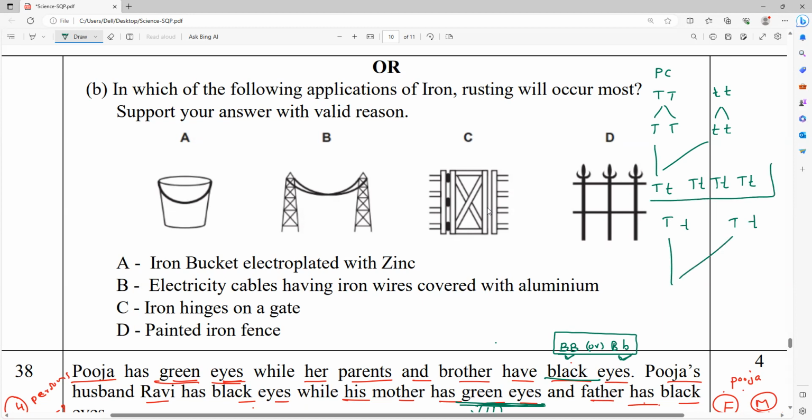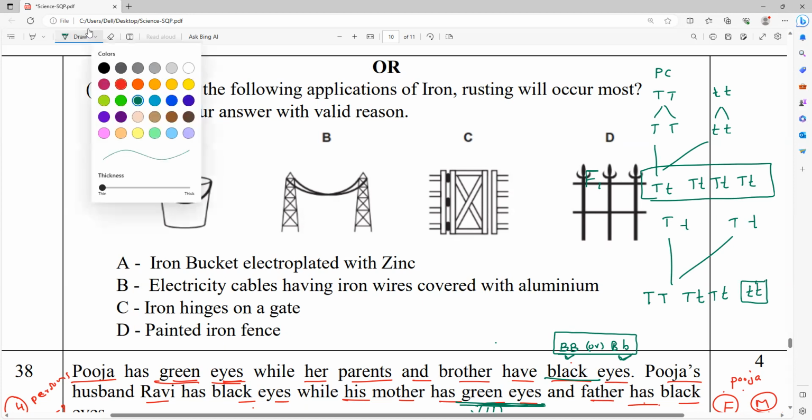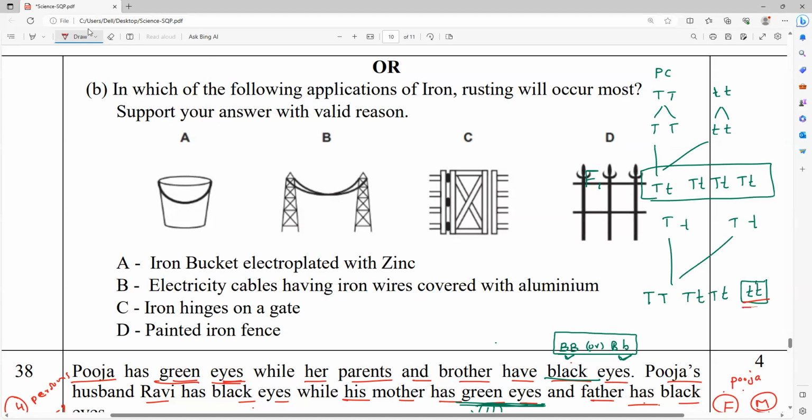This is the first generation, F1 generation. Next, F2 generation, what will I get? Speak loudly, everybody. Capital T capital T, capital T small t, capital T small t. Then the last one, what will I get? Small t, small t. Small t and small t. Everyone remembered? Please respond.